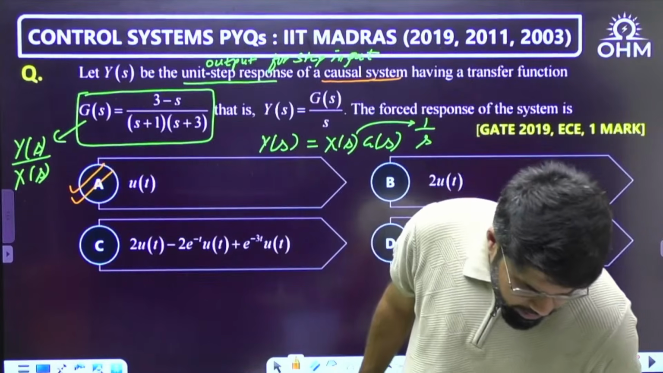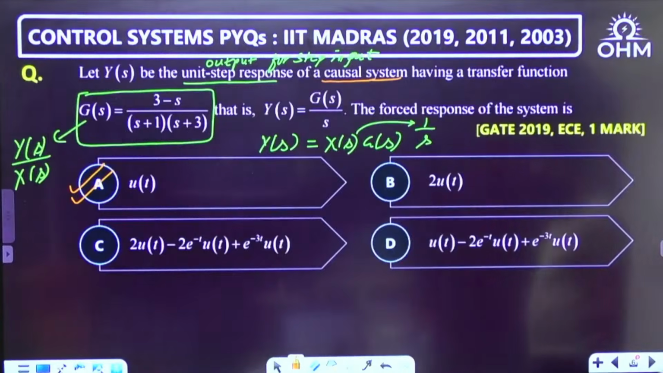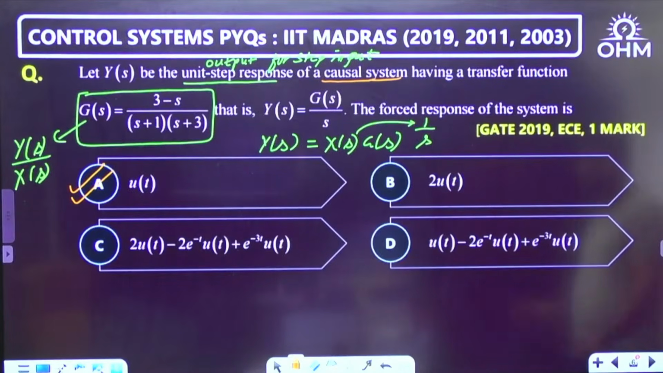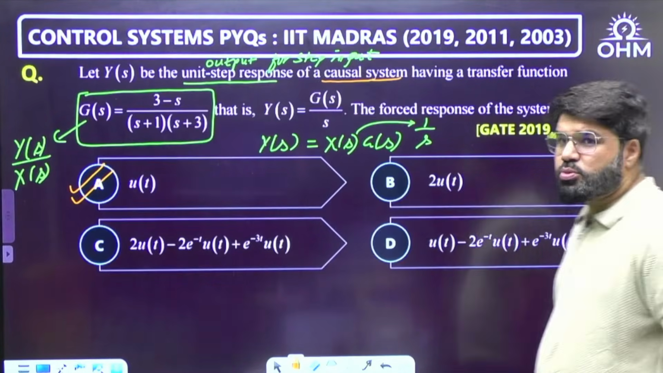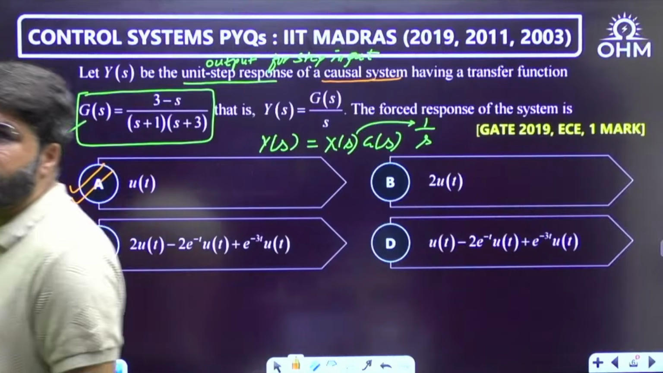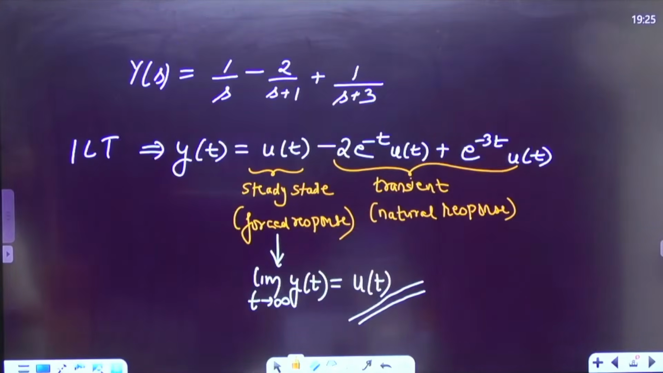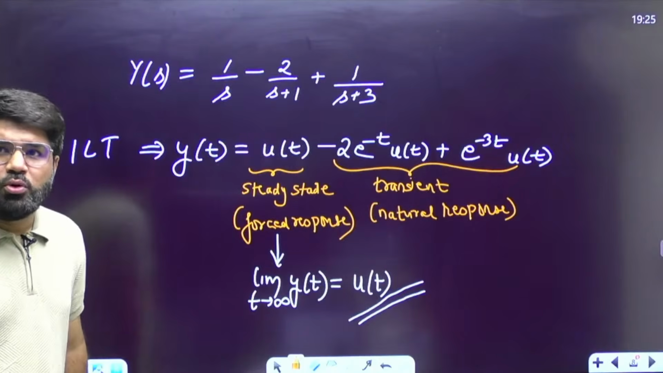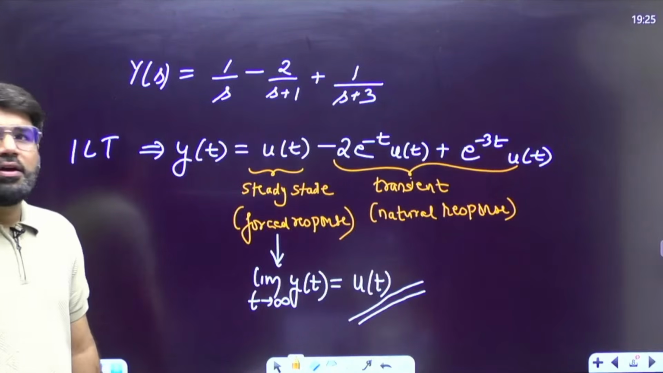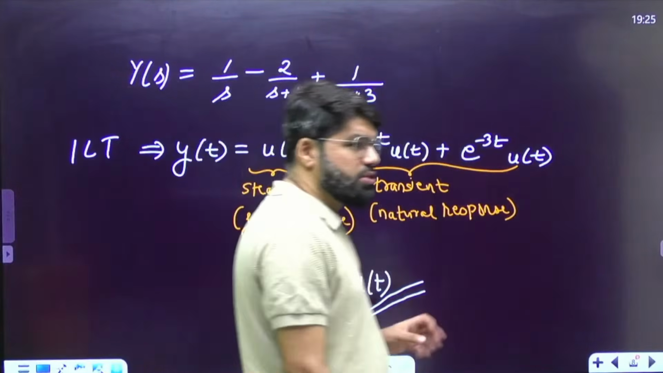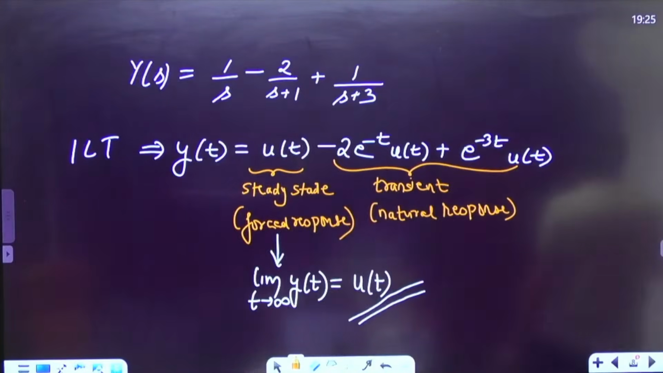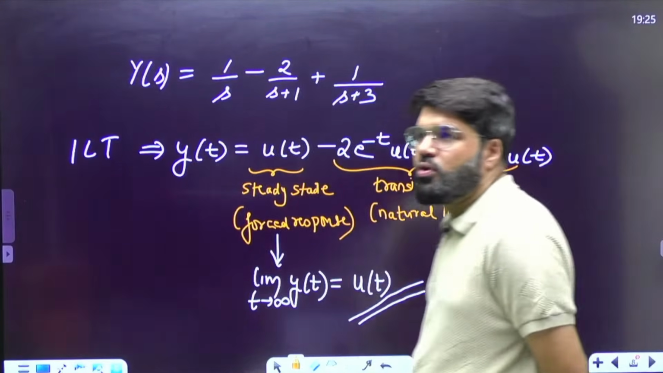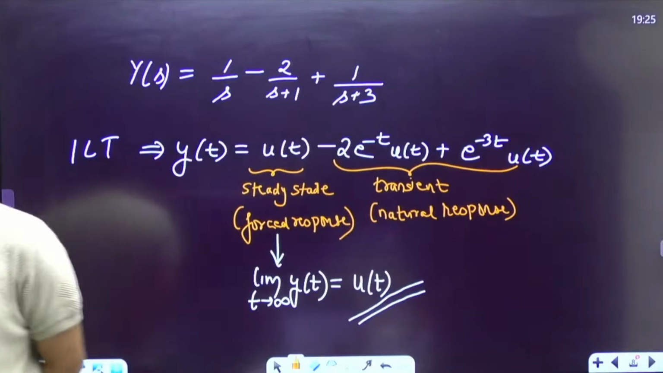Right, Praveen here says D. No, D is the total response of the system. Hope you got this now. If this is what I want, we can do one more thing in this question. What is that one more additional thing I can do here? Think.